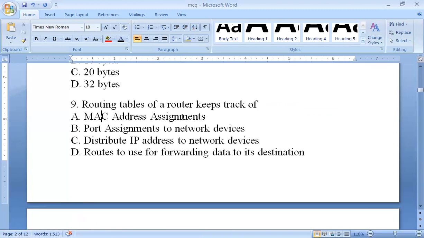The routing table of routers keeps track of what? As you all know, a routing table is a table basically used for tracking where data has to flow and where data has to be sent. So its answer is routes to use for forwarding data to its destination.